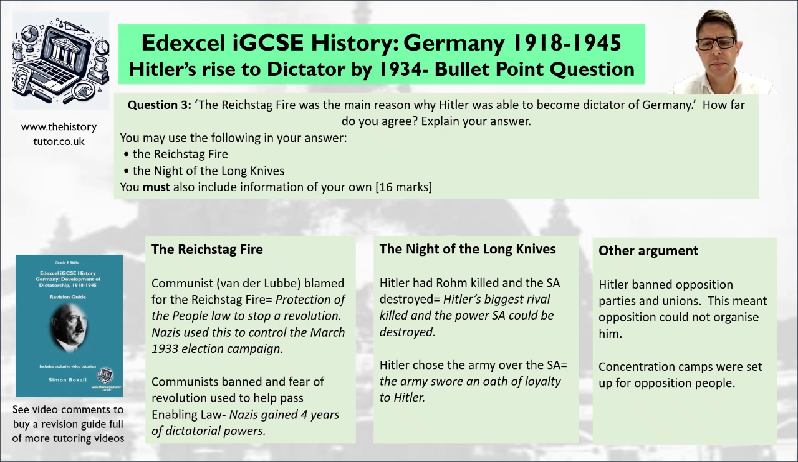So what could be another argument? Some of the other policies Hitler brought in: he banned opposition parties and unions. This meant opposition could not organise against him. Concentration camps were set up to control opposition. So he starts to bring in terror and fear to control people as well.